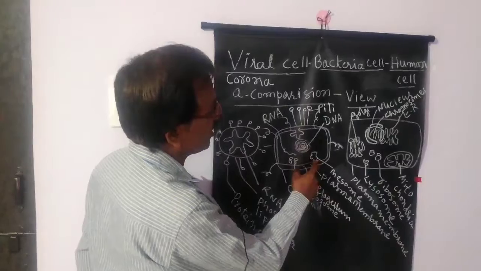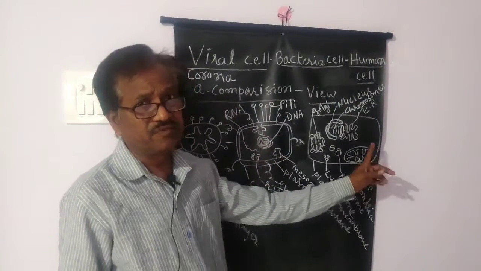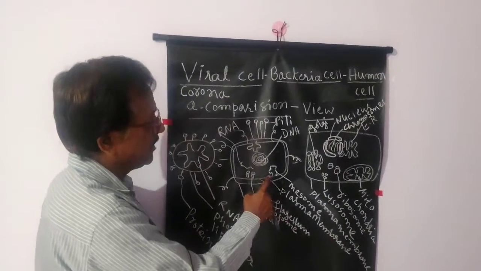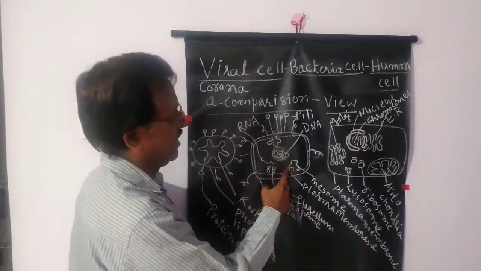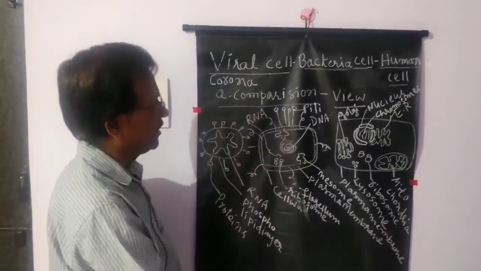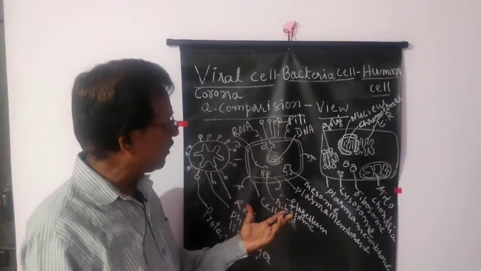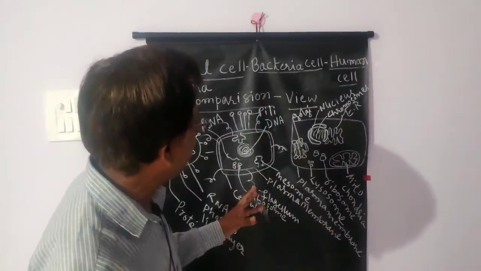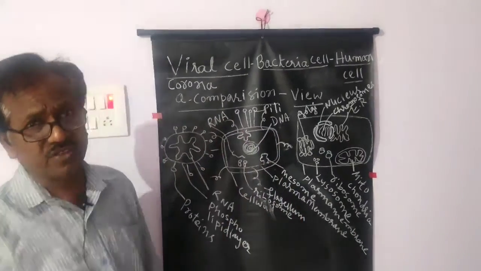So here mesosomes are present. Mesosomes are equal to the mitochondria of other developed cells. That means they can generate ATP after oxidation of the food materials. Here DNA is present, but a nuclear membrane is not present, so the bacterial cell is called a prokaryotic cell. But anyhow, a bacterial cell can carry out its own metabolism. That's why it is a unit of life, a unit of structure and a unit of function.